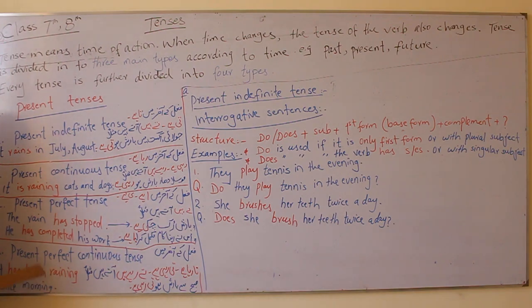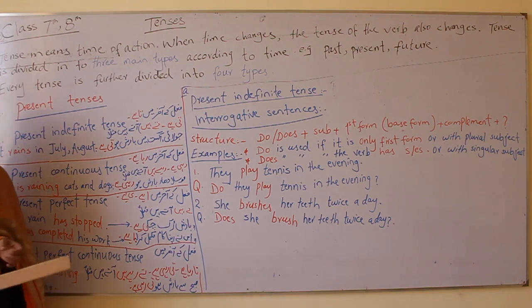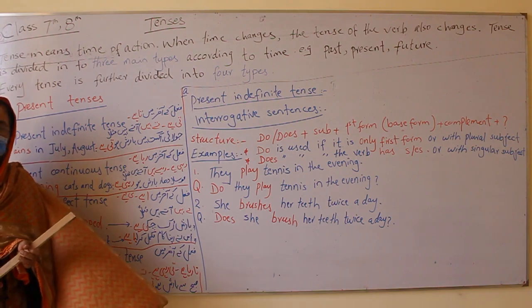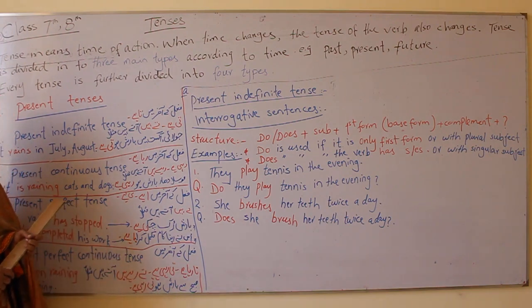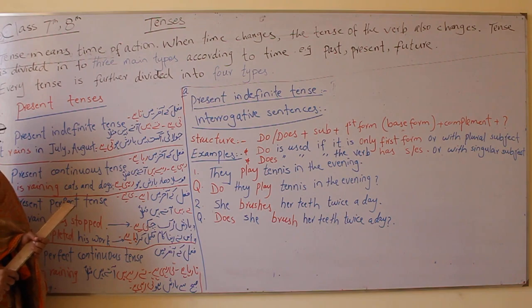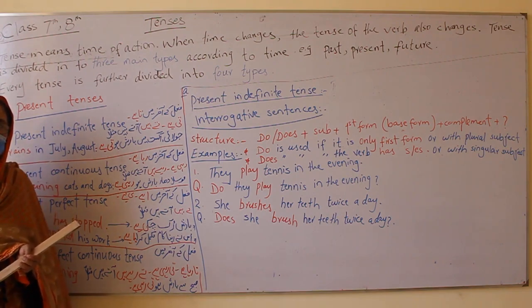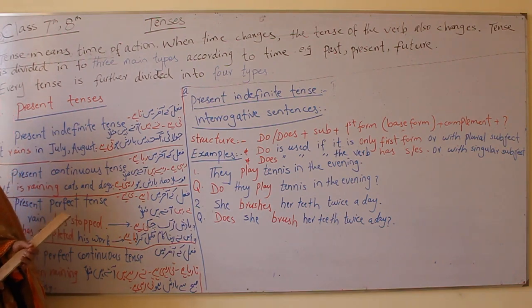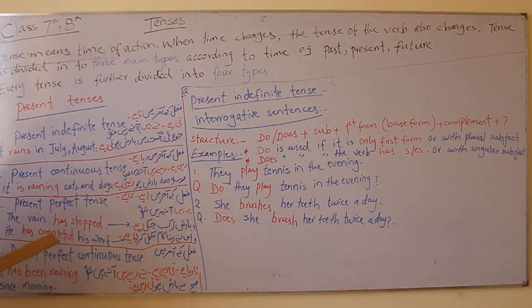Then again you will take has and have before the subject, like has it been raining? क्या सुबह से बारिश होती रही है? And has she been preparing for the exam for 2 hours? Has my mother been washing the dishes for 2 hours? Like this.